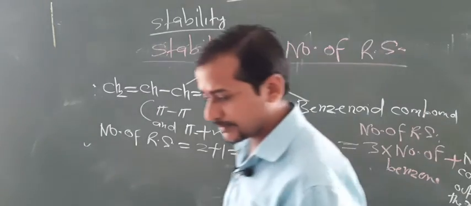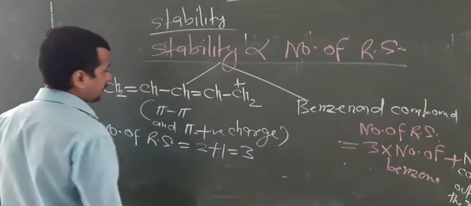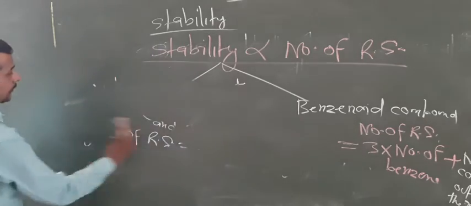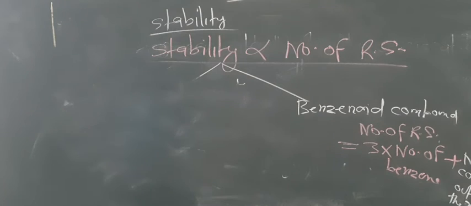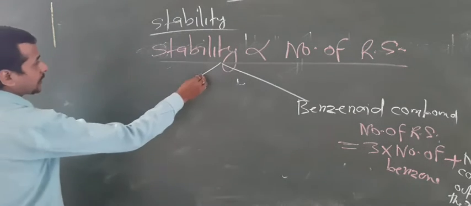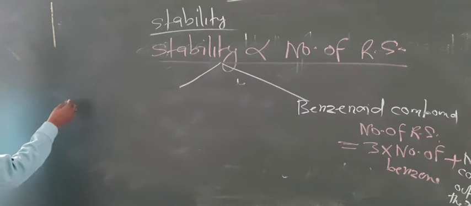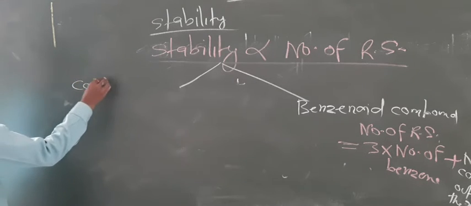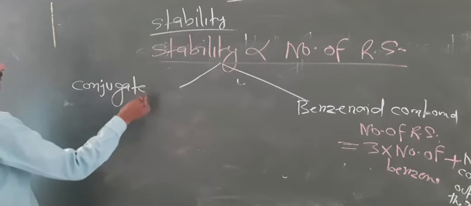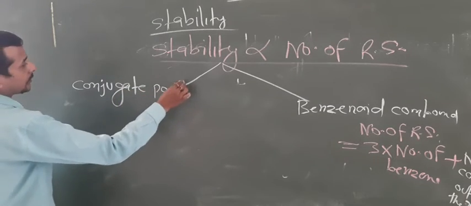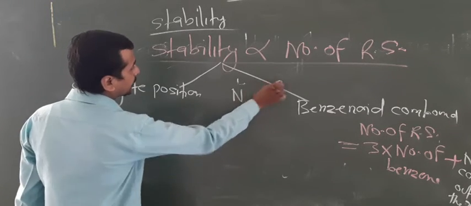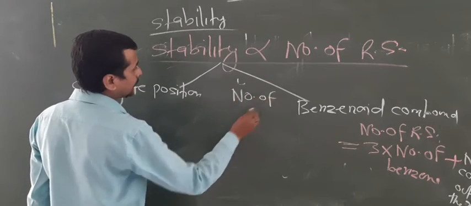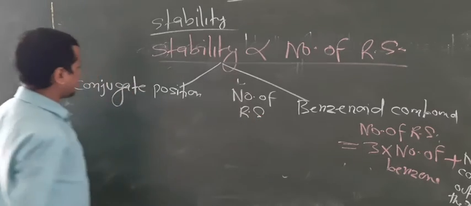Now students, one more method to know the number of resonating structures in acyclic compounds. Look here: conjugate position and number of resonating structures.